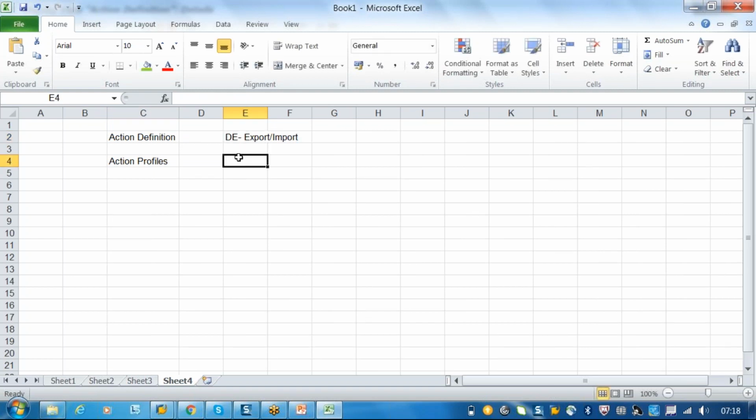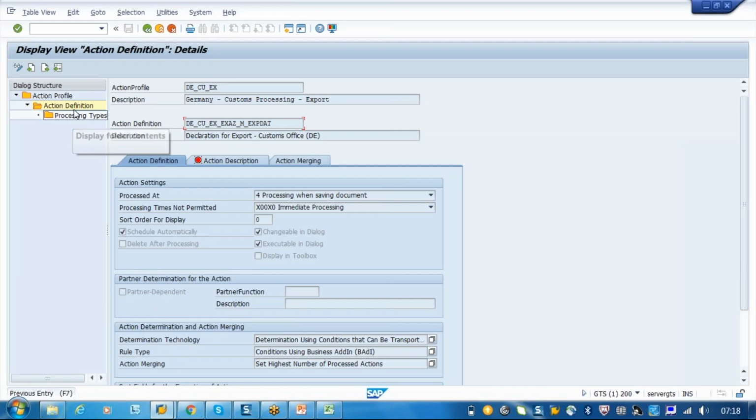So within Germany, what country declaration are you doing? Are you doing the general declaration process, or a supplementary declaration, or a certificate of origin, COO, or rules of origin? What are you declaring? All these action profiles are nothing but what process you are following, and within the process what documents you are declaring. That is what is available here in the action definitions.